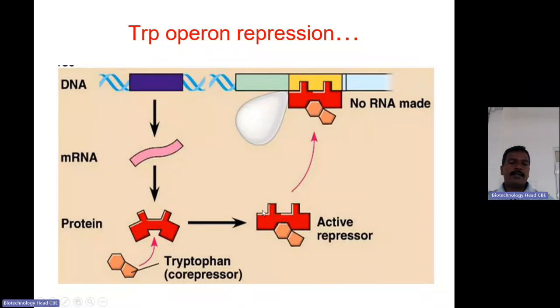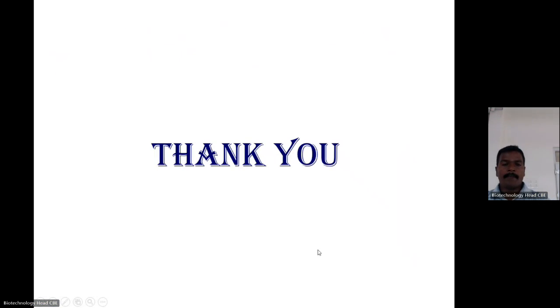In the case of the lac operon, the operator site is bound with the normal active repressor. When the active repressor is bound with the inducer, that is allolactose, it starts the transcription. That's why allolactose is called the inducer. Here, the binding of tryptophan will arrest the transcription. That's why it is called a co-repressor.